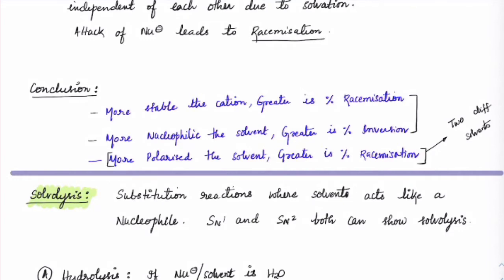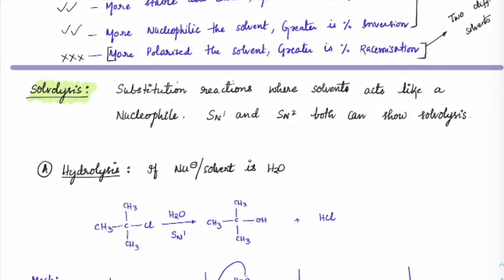So I would suggest do not worry about this statement because it would give you multiple meanings. Stick to these two statements properly. One, the more stable the cation, the greater is racemization. Second, if the concentration of the nucleophile or nucleophilic solvent which is highly polar is more, then the greater will be the percent of inversion. Based on that, we have a few questions down.